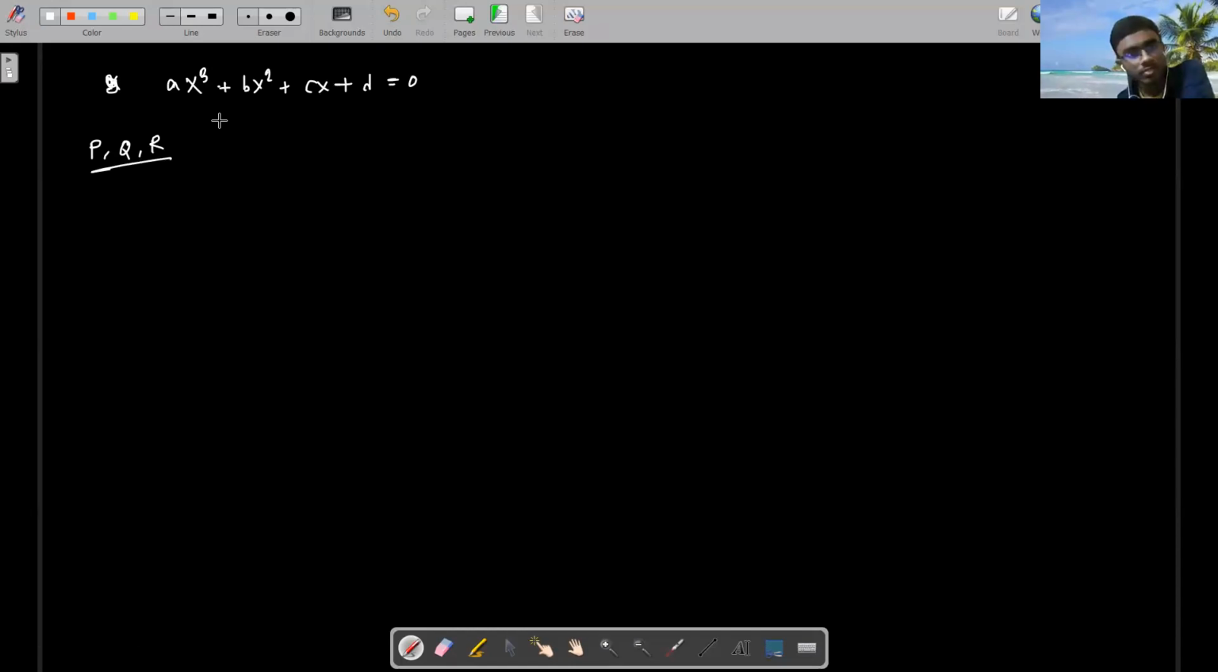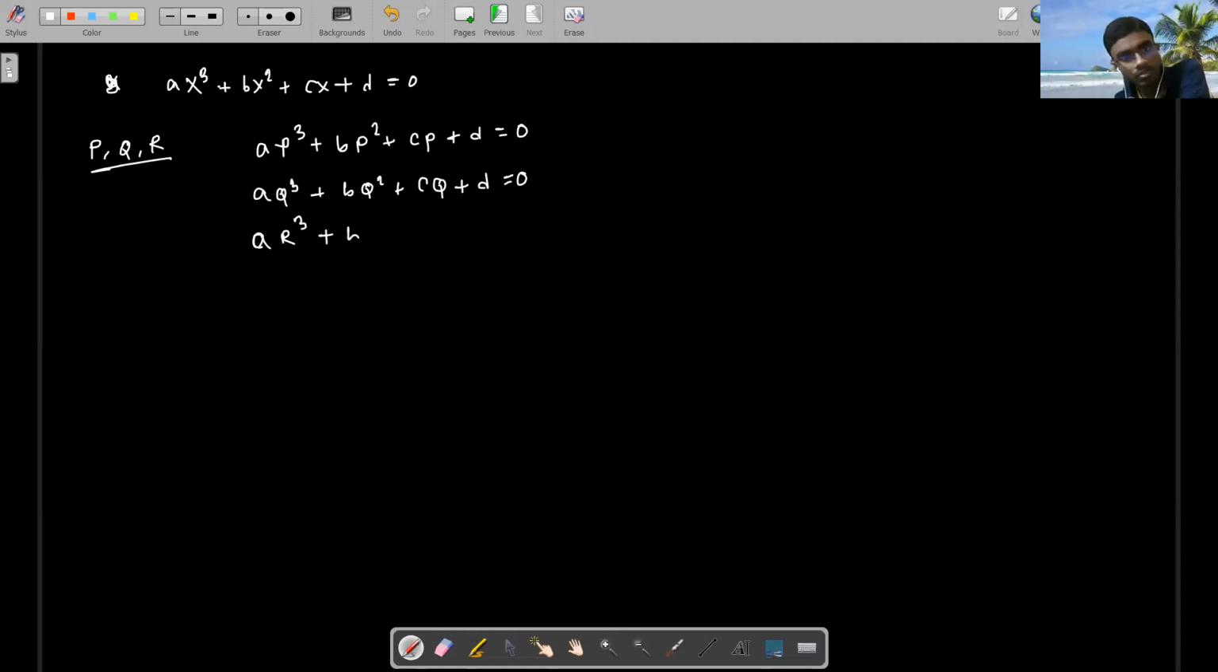Right? So the thing is that p, q, r obviously satisfy this. So a p cubed plus b p squared plus c p plus d equal to 0, plus a q cubed plus b q squared plus c q plus d equal to 0, a r cubed plus b r squared plus c r plus d equal to 0, and that's the thing. Now add these, what do you get?